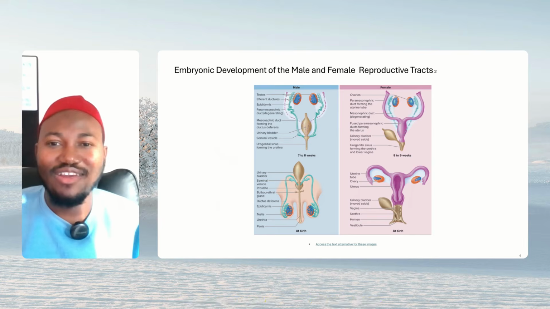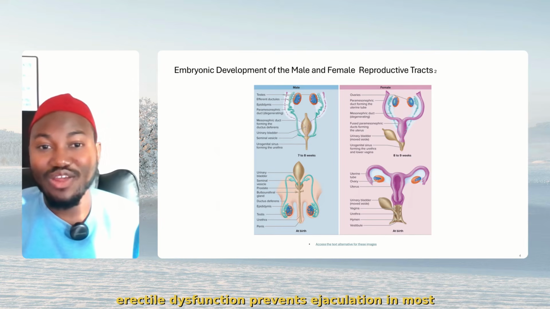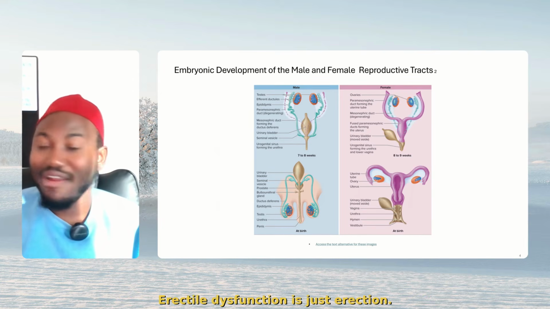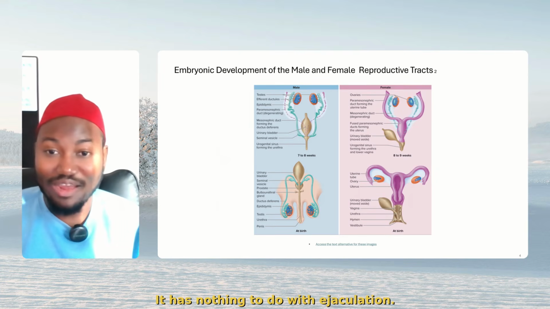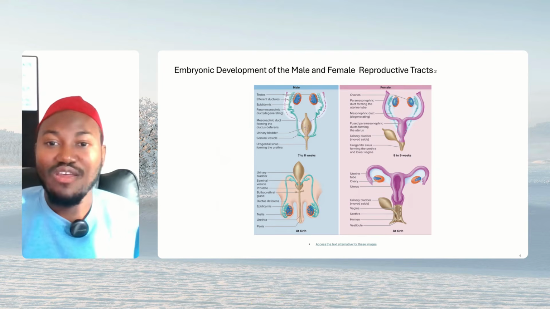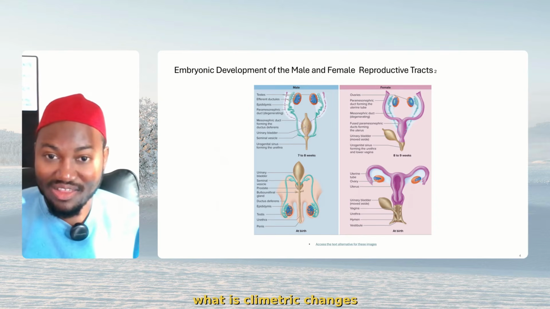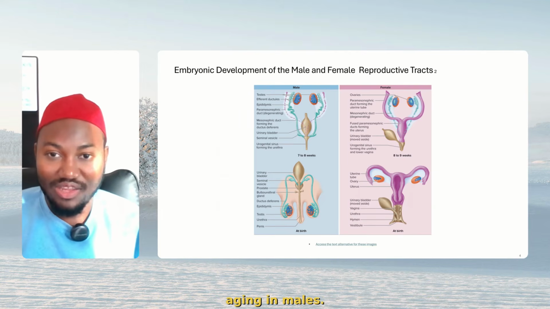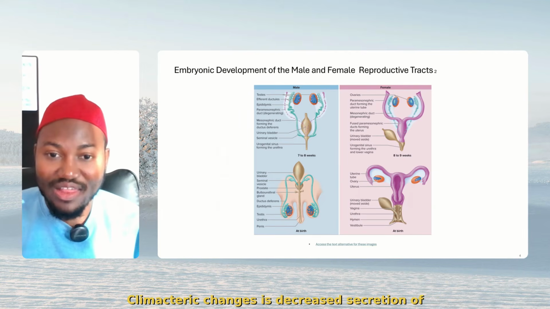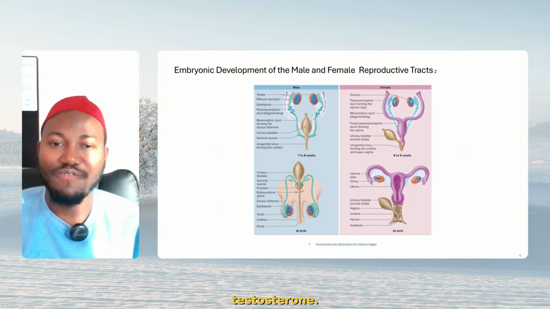Now, some people would say that erectile dysfunction prevents ejaculation. In most cases, it's not true. Erectile dysfunction is just about erection. It has nothing to do with ejaculation. All right? What are the climacteric changes that we discussed? I mentioned these climacteric changes initially when I was talking about aging in males. Climacteric changes are the decreased secretion of testosterone.